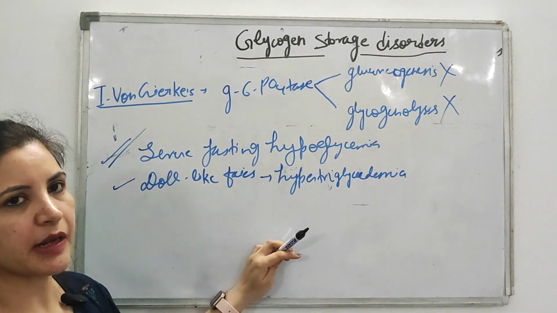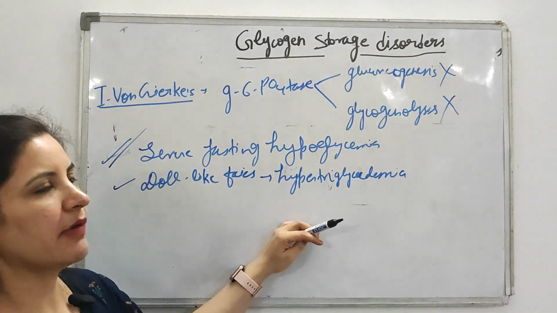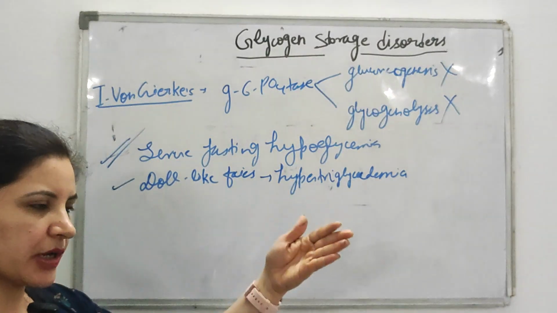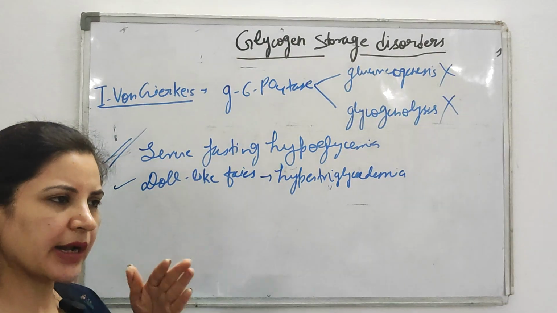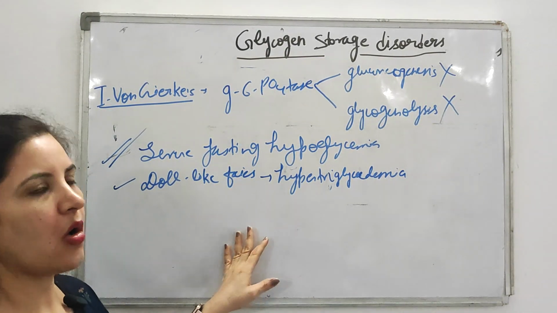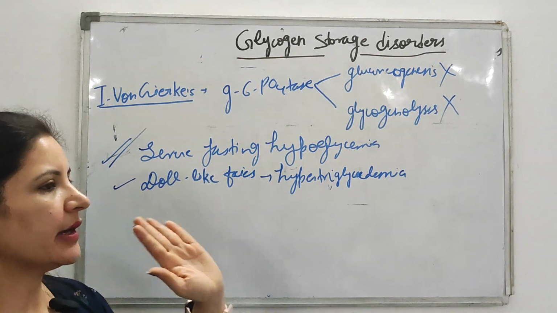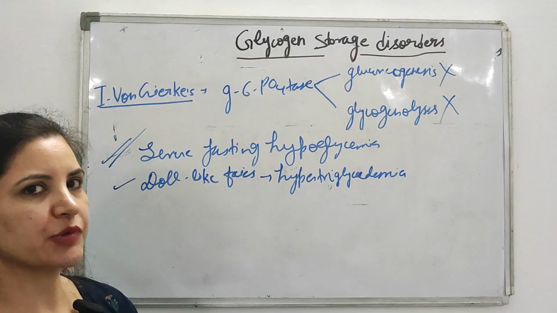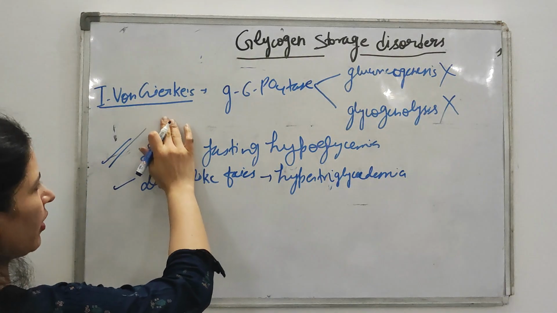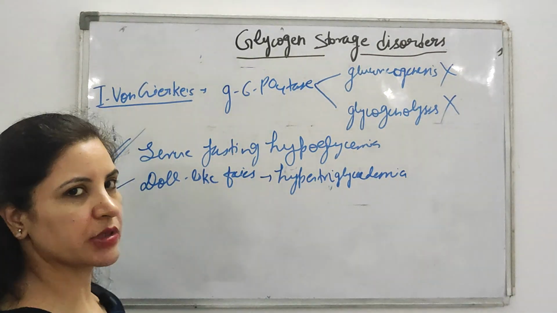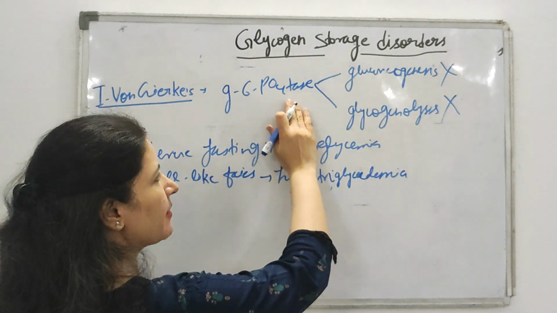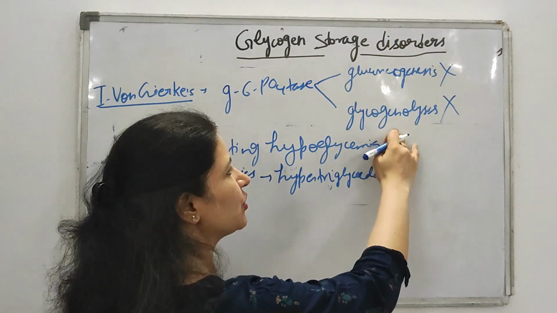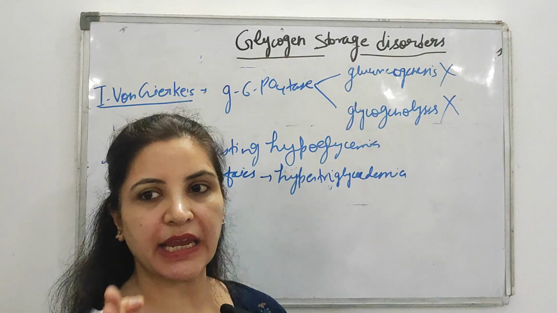Okay, what are the biochemical features? Why will all these things happen? We will discuss this later. If a question comes as a short note on glycogen storage, then you have to remember all these clinical features, and you have to remember the clinical features of all the individual types of glycogen storage. Okay. So in von Gierke's, what enzyme is deficient? Glucose 6-phosphatase, because this enzyme is important for both gluconeogenesis as well as glycogenolysis. That's why both these pathways will not occur.